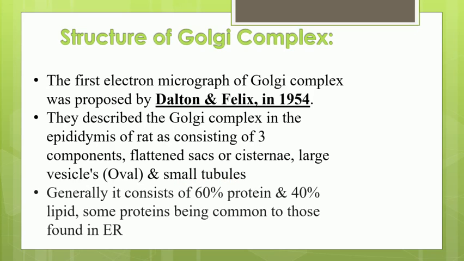If we see the lipid and protein content of the Golgi complex, it consists of 60% proteins and 40% lipids. So it is basically made up of lipids and proteins, and these proteins are quite similar to those found in the endoplasmic reticulum.